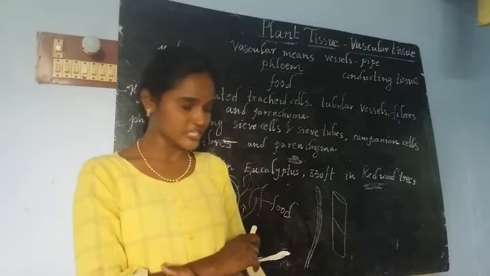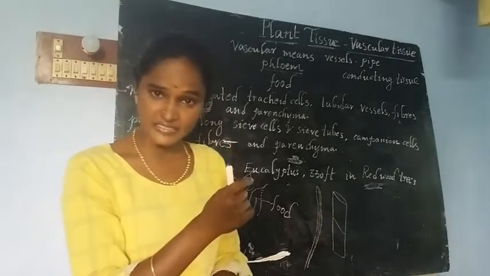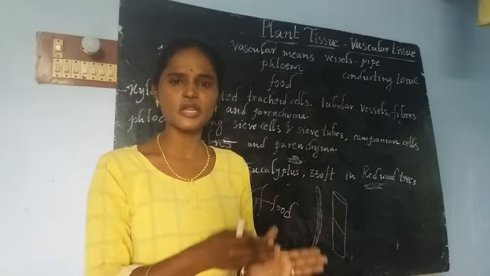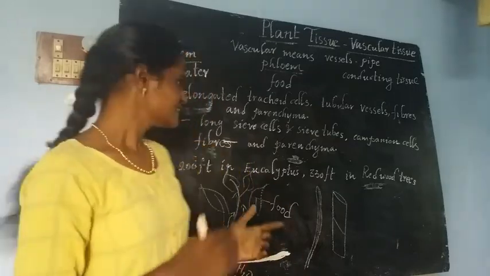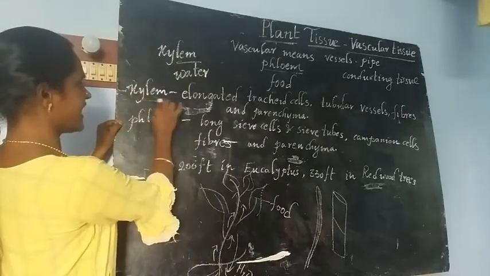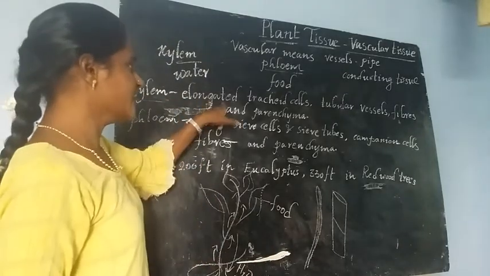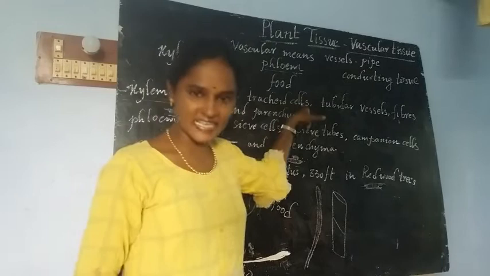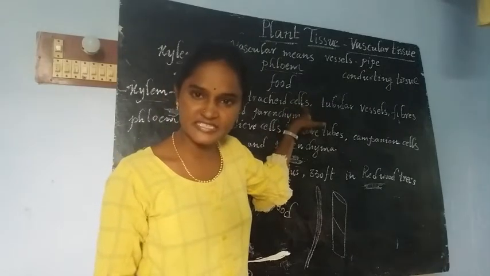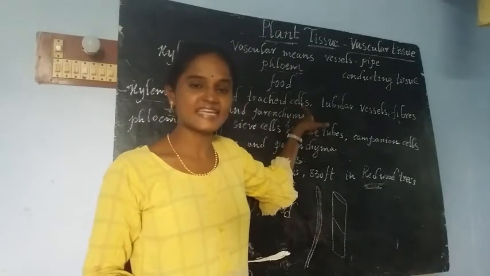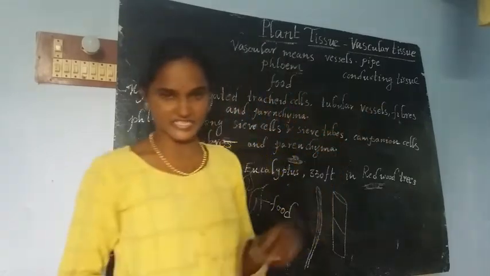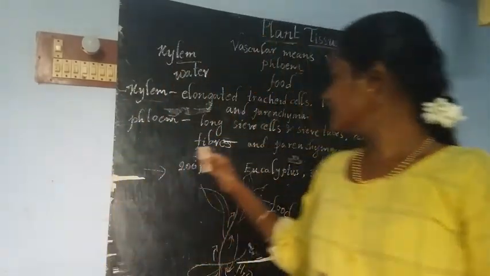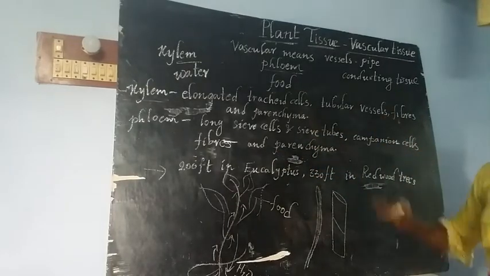If you observe, the leaves contain veins and veinlets. These are nothing but the xylem and phloem tissues. The xylem is made up of elongated tracheid cells. In the xylem, elongated tracheid cells and tubular vessels are present.